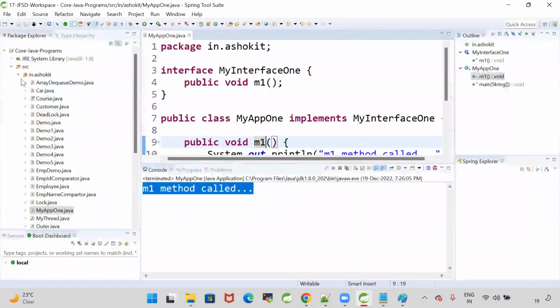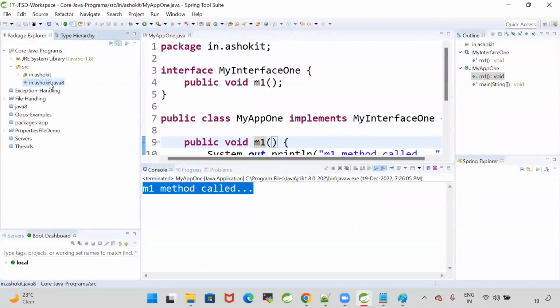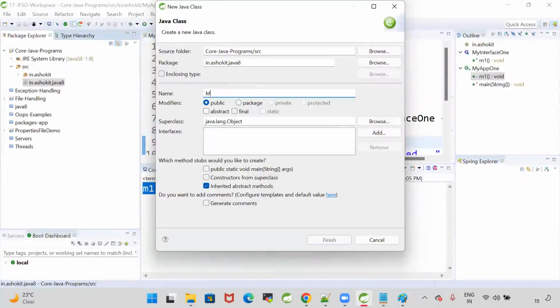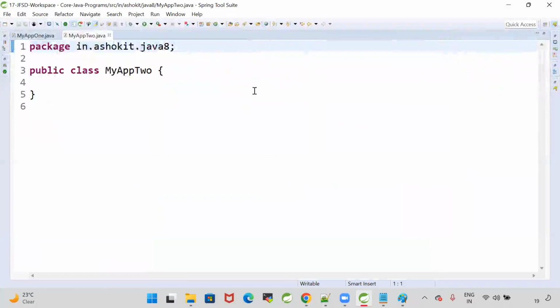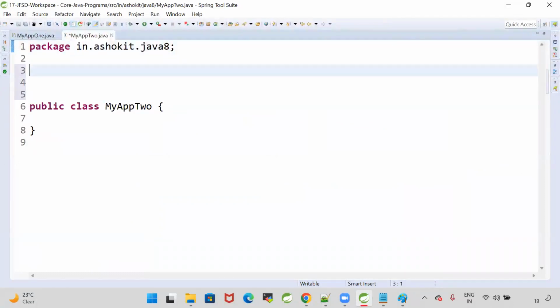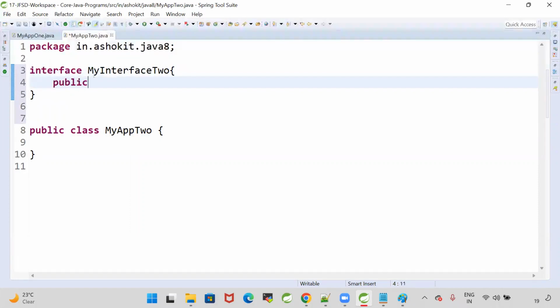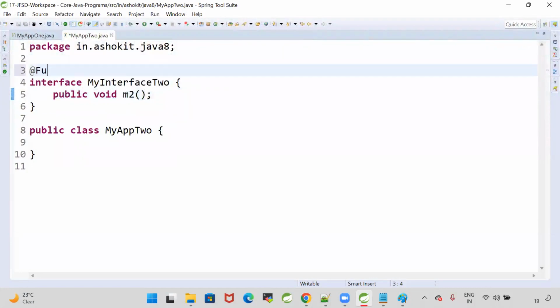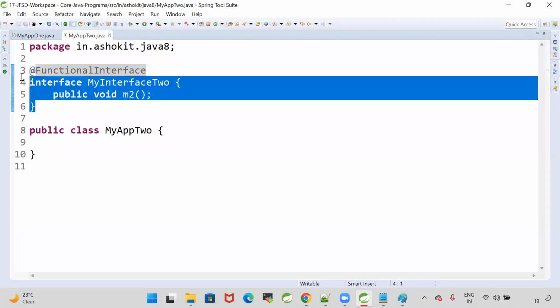Let me create one new program. Okay, it was created in the previous package, no problem. Here I'm going to create one more class, MyApp2. In this program, I will use lambdas. I'm going to take one interface, MyInterface2, and in this interface I'm writing public void m2. So there is a method inside the interface. Can I call my interface a functional interface? Can I give that annotation? Is it a valid functional interface now?